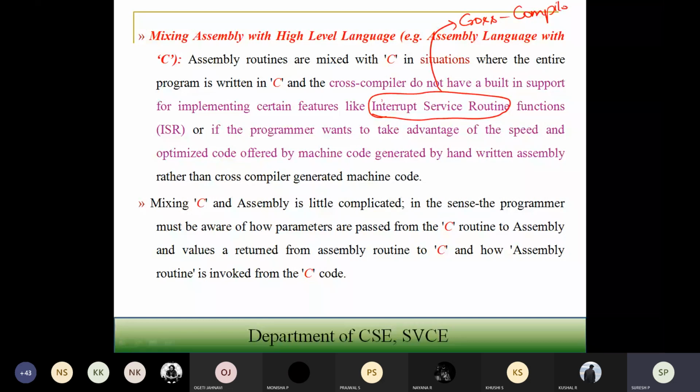Now, if I have to write the code in an efficient way, I want to improve the performance of my embedded system. How do I do that? Because assembly language has direct access to the processor, all the hardware can be accessed using assembly language.